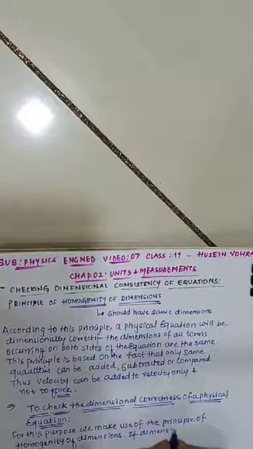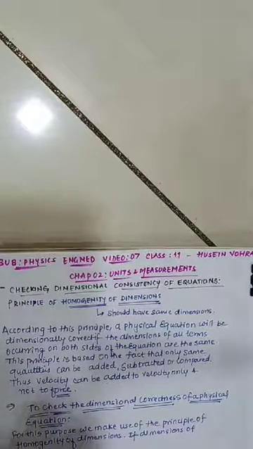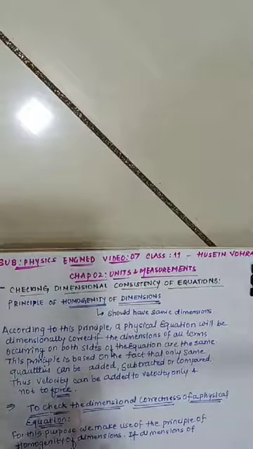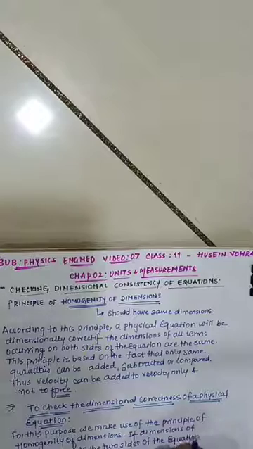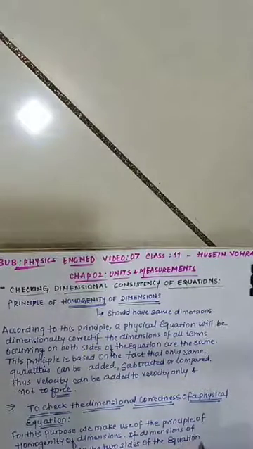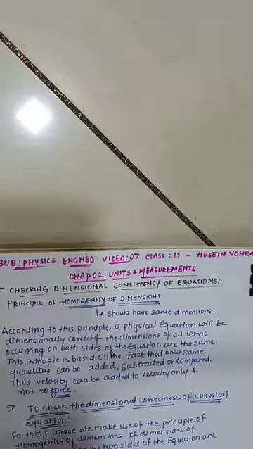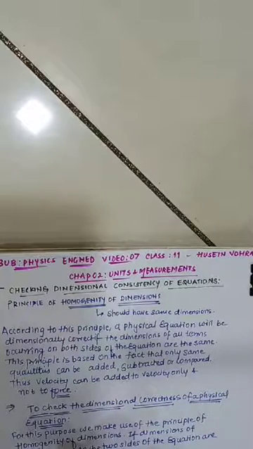If the dimensions of all the terms on the two sides of the equation are the same, then the equation is dimensionally correct.